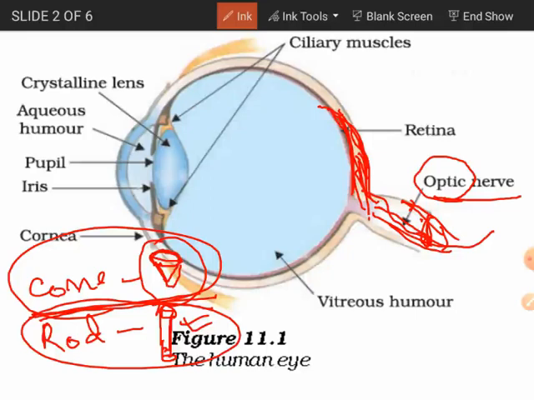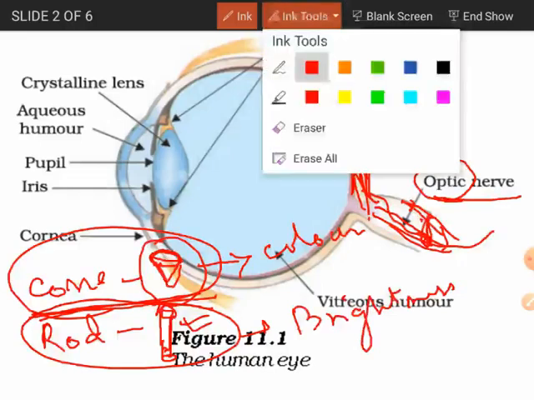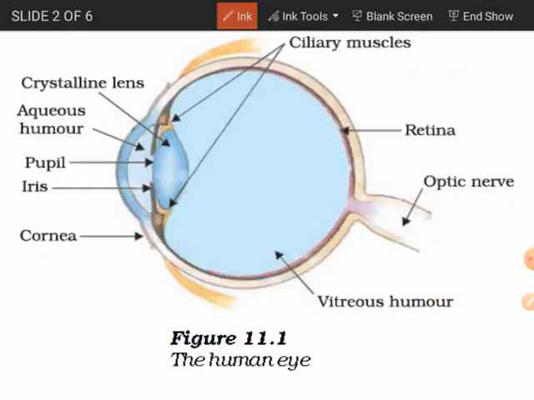So, cone cells are responsible for the color of the object, and rod cells are responsible for the brightness of light. Clear? Let me erase it again. Got it? So that is all about the structure of the human eye.